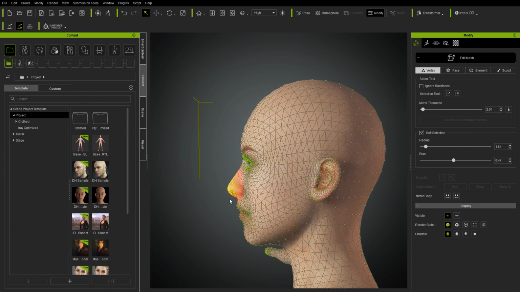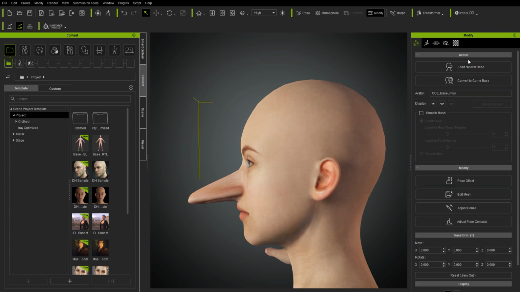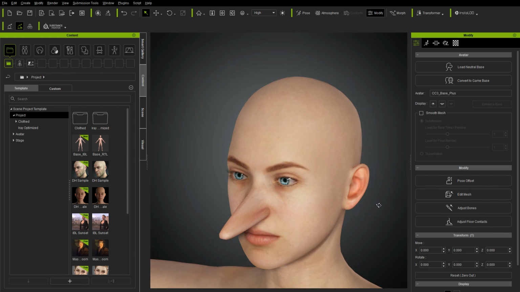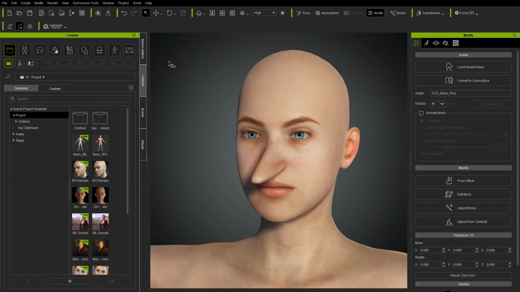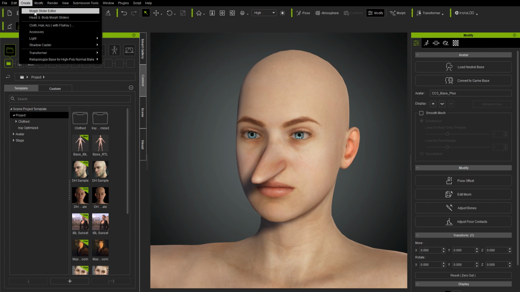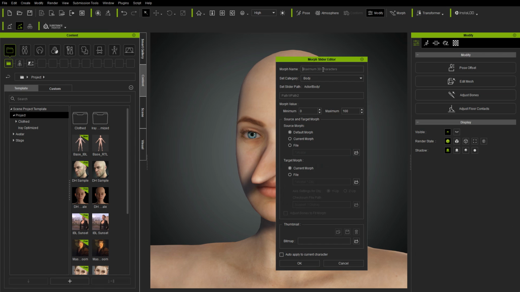And then you want to just go ahead and move that. So I'm going to go ahead and just move this portion of the nose a bit. I'll go ahead and do it kind of extreme so it makes a pretty significant morph. And then I will go ahead and click out of the edit mesh. So now I have my altered base shape, and now I can go to my create and morph slider, and in this I'm going to put